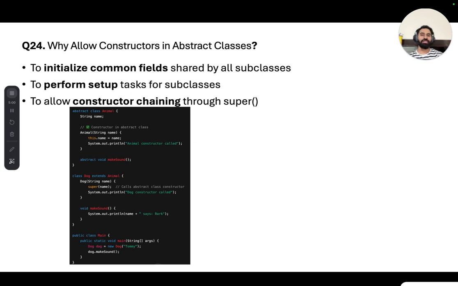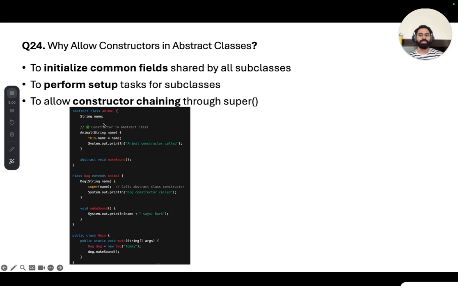Why allow a constructor in an abstract class? To initialize the common fields shared by all subclasses. There may be a chance that the abstract class contains some common fields which are required in the subclasses, so you have to initialize those common fields. In that case, this constructor can be useful. Also, it is used to perform setup tasks for the subclass, and it allows constructor chaining through the super keyword. Here you can see an example.